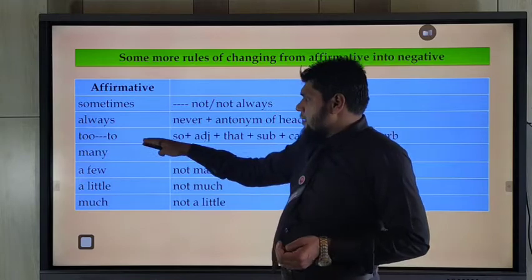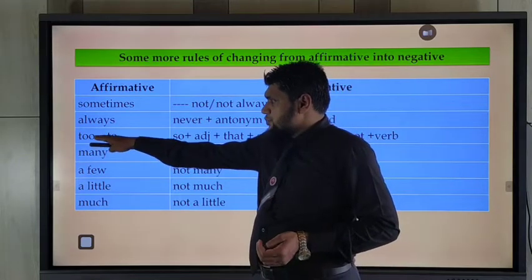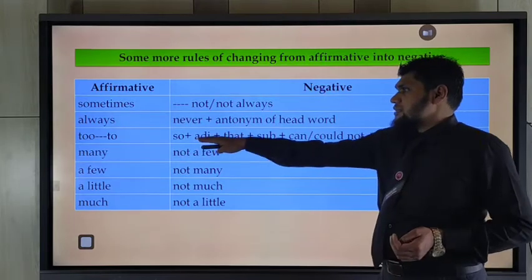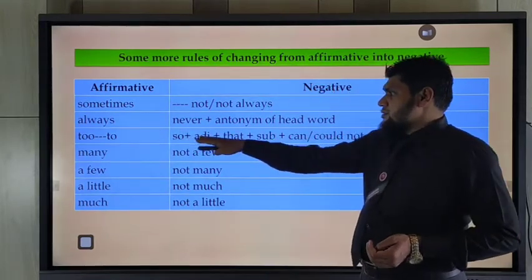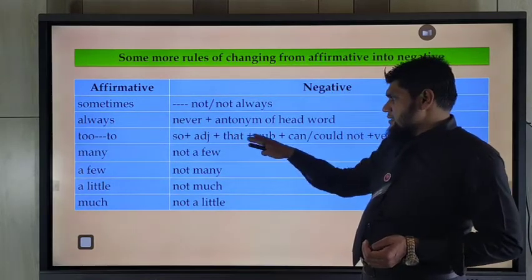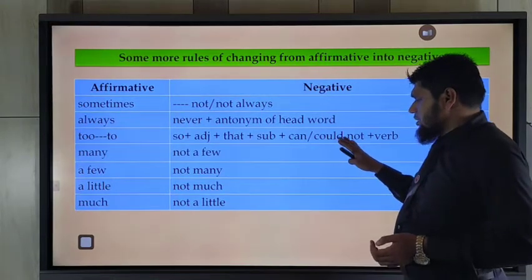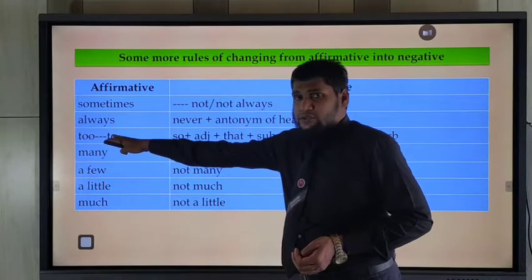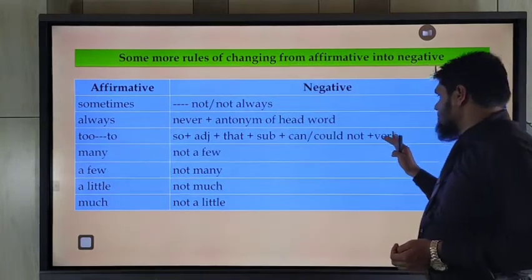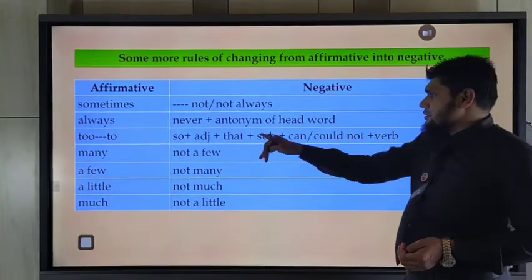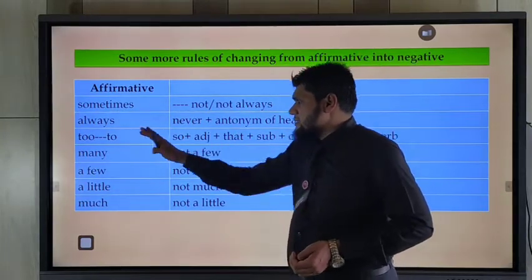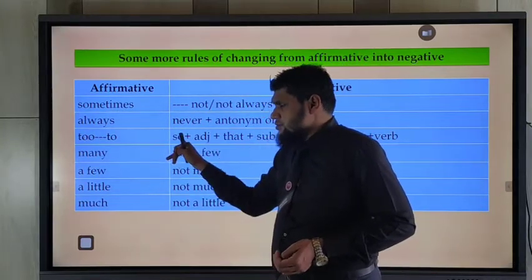If you have too in an affirmative sentence, you should use so instead of too, use the rest of the adjective that the subject can put, and then not plus to. Instead of too, you should use that, and instead of to, you should use so.